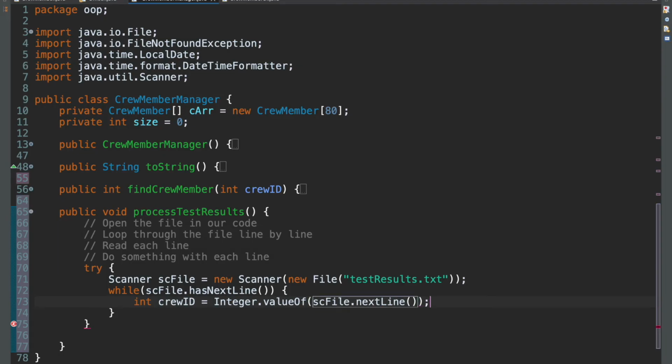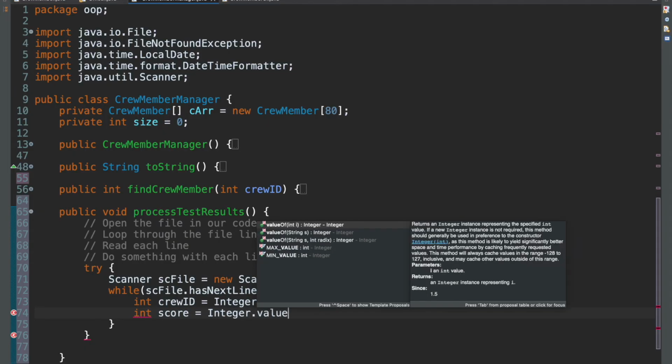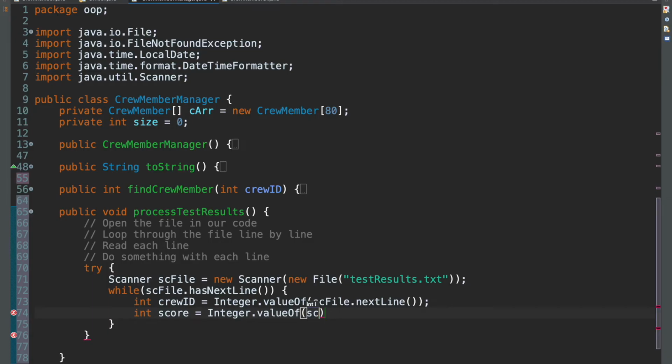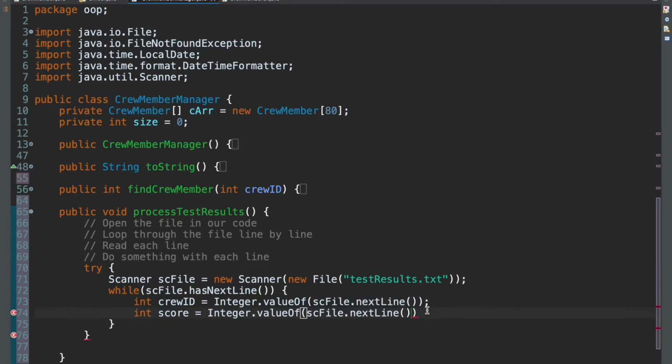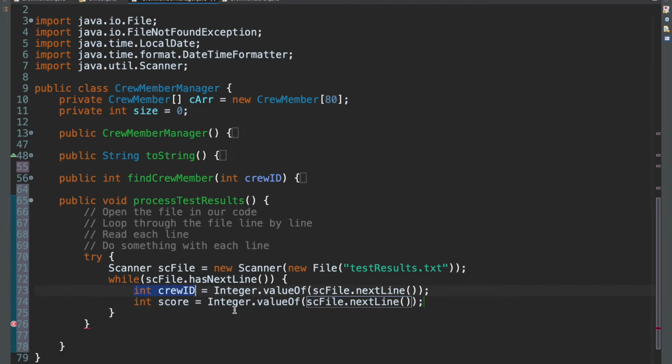So that gives us the first line. To get the second line, we'll say int score is equal to Integer.valueOf(scFile.nextLine()). So it's the same thing. This one gives us the first line, this one gives us the second line. And each time we start our loop again, each time we iterate through this, this will always give us every first line and every second line.